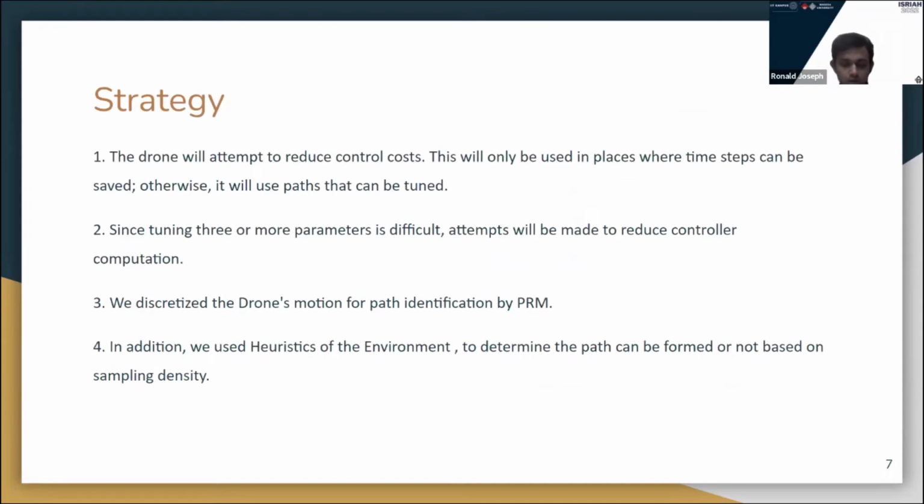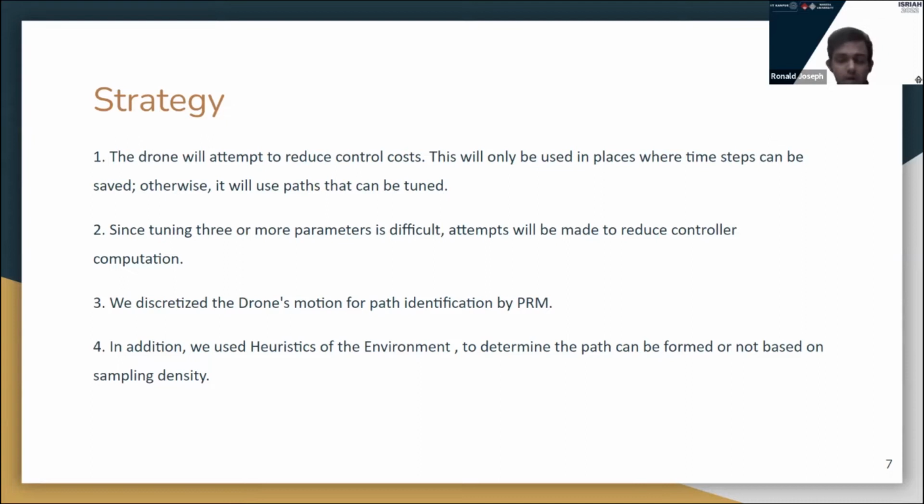Next, the strategy: the drone will attempt to reduce the control costs. Why? Because battery life is of primary importance. 45 minutes to 1 hour is the maximum battery life, so we try to minimize the time steps such that we can obtain a tuned path. Second, tuning more than 3 or 4 parameters becomes difficult, specifically in PID controllers, so an attempt is made to reduce the controller computations. Third, we discretize the drone motions for path identification using the probabilistic roadmap, which is inbuilt.